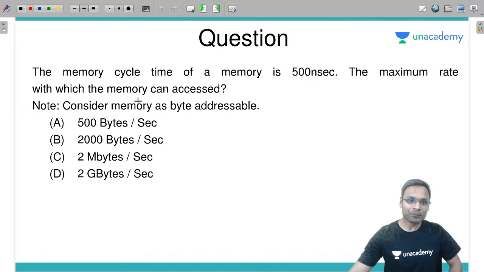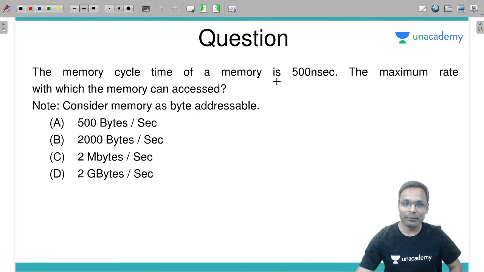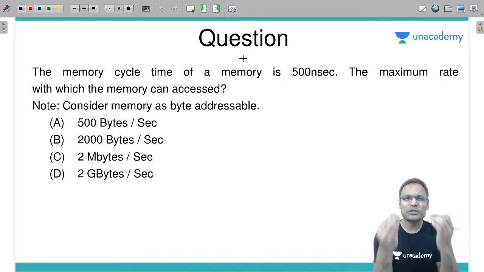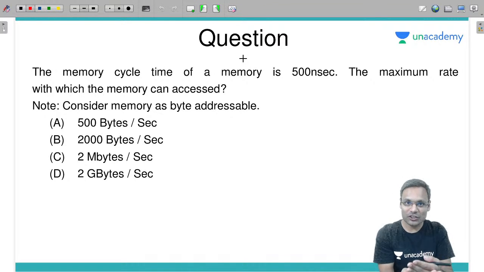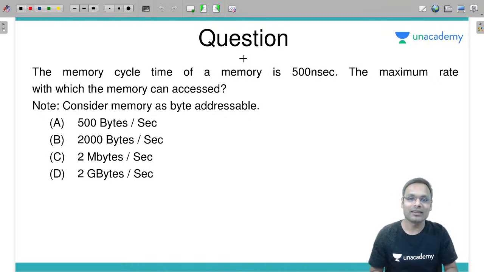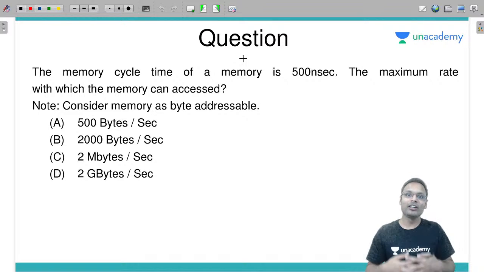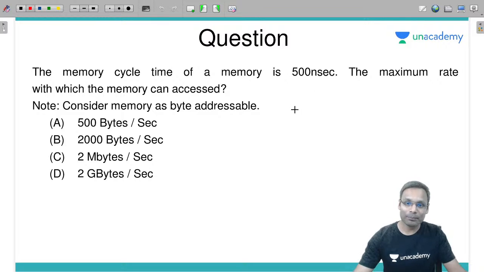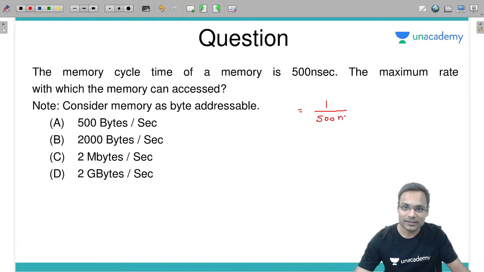Okay, another question. A memory cycle time of a memory is 500 nanoseconds. The maximum rate at which memory can be accessed. Cycle time दे रखा है, rate पूछा है. आप बचपन से, जब से फिजिक्स पढ़ा है, मैथमेटिक्स पढ़ा है, तब से आप ये करते आ रहे हैं, हाउ टू कन्वर्ट टाइम इनटू फ्रीक्वेंसी और रेट. वेरी सिंपल. The maximum rate with which the write operation and read operation can be performed in the memory is this.